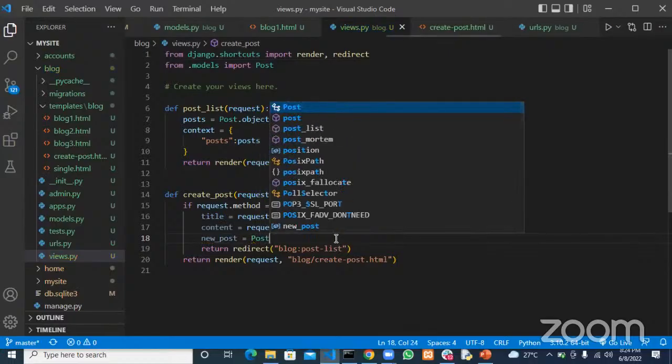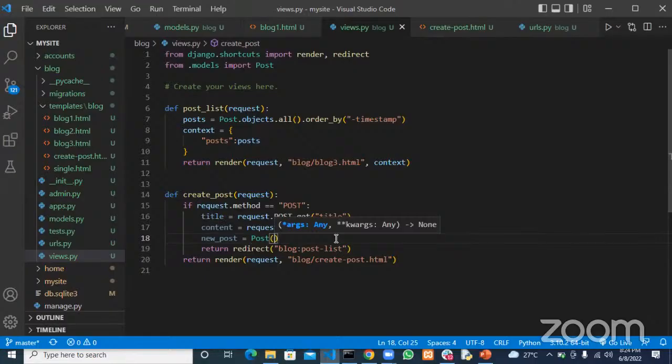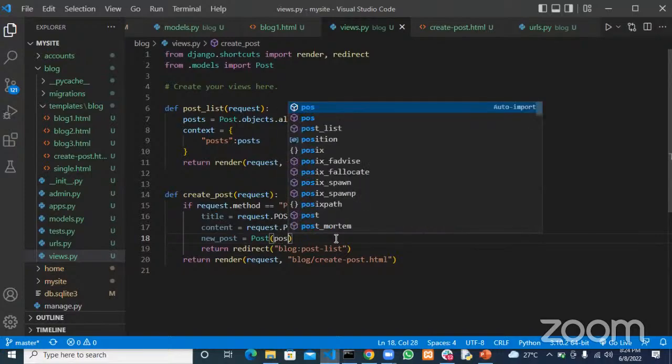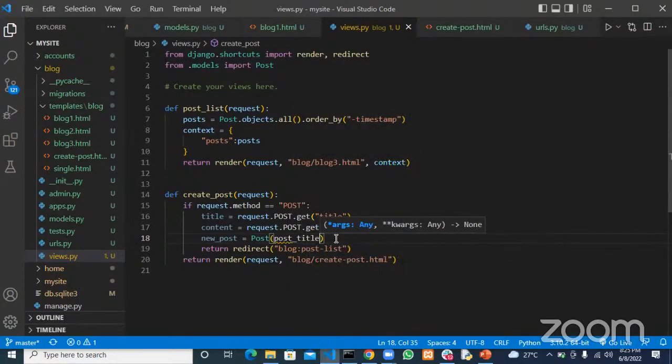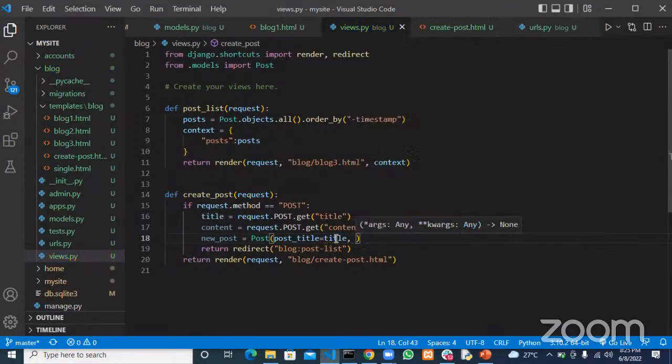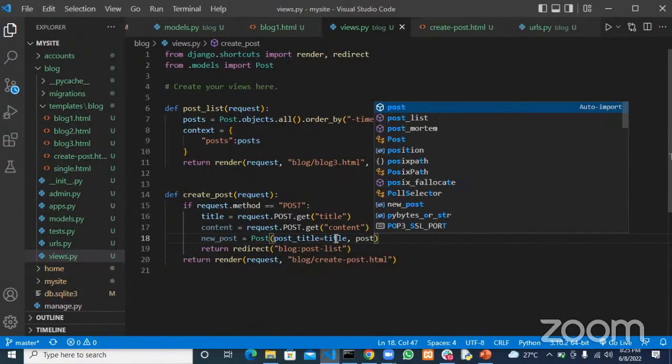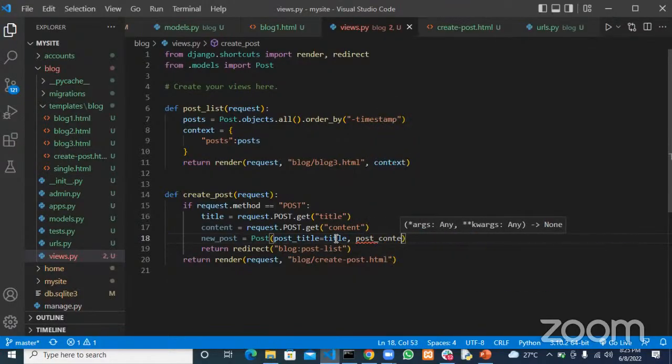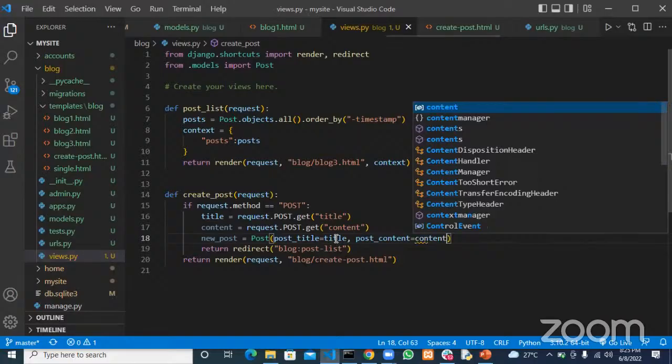And then in brackets, the fields we want to add to the database. In this case, you want to add the post title field. You want to assign it to title, that's the title we get from the user. And then the post content, you want to assign it to content, the content which we get from the user.